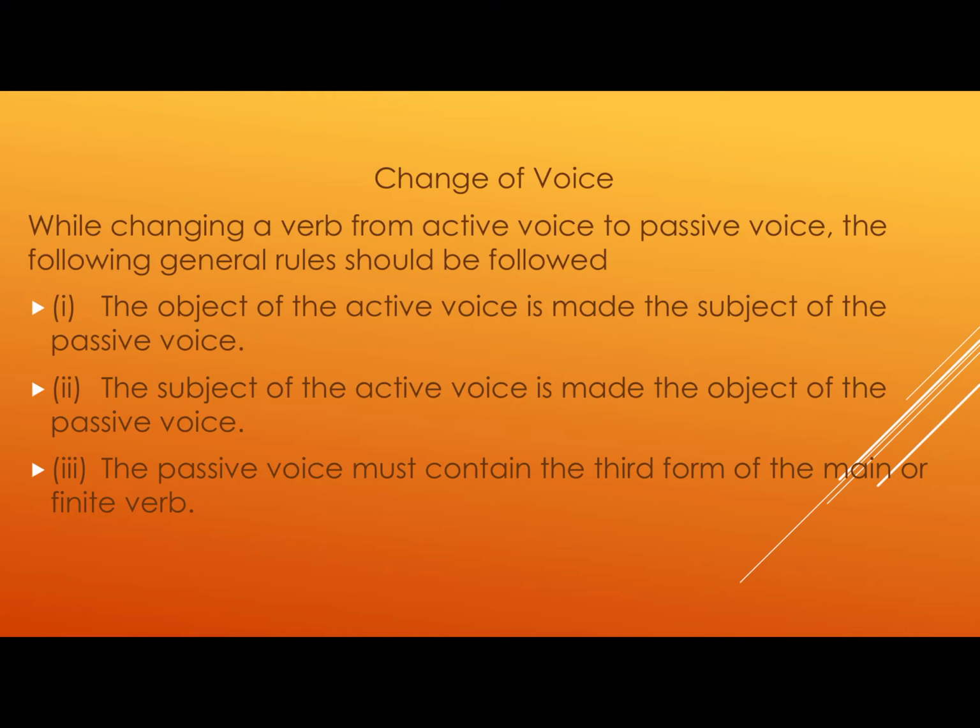Now, while changing a verb from active voice to passive voice, we follow these rules. The object of the active voice is made the subject of the passive voice, and the subject of the active voice is made the object of the passive voice.